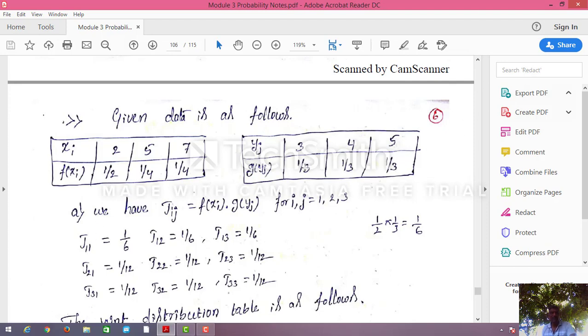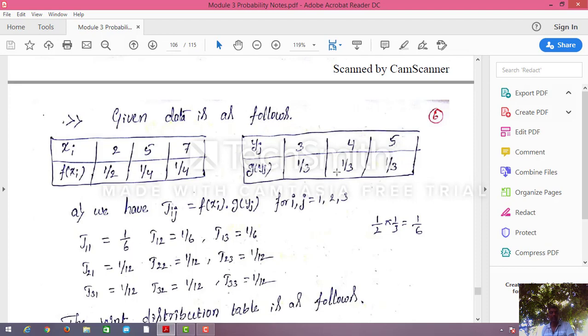So J11 is 1 by 2 into 1 by 3, which is 1 by 6. Similarly J12 and J13 are each 1 by 6. Next, J21 means x2 into y1, that is 1 by 4 into 1 by 3, which is 1 by 12.